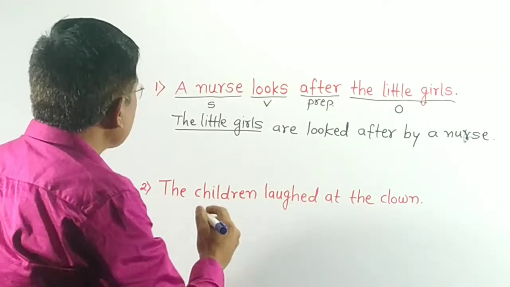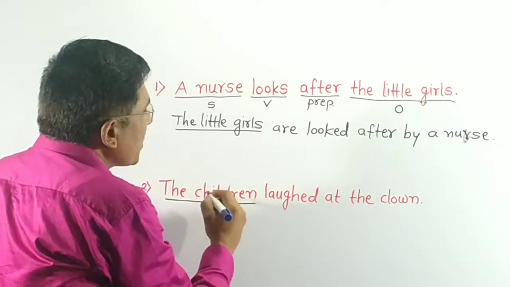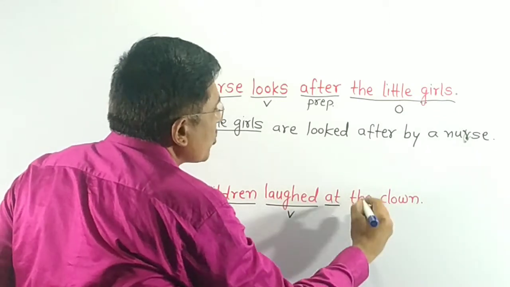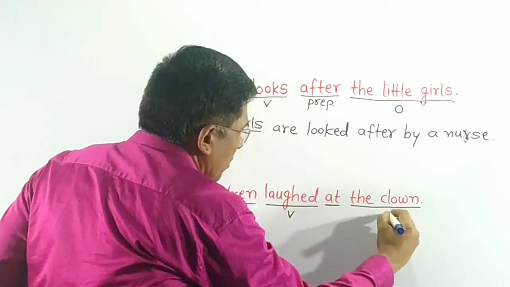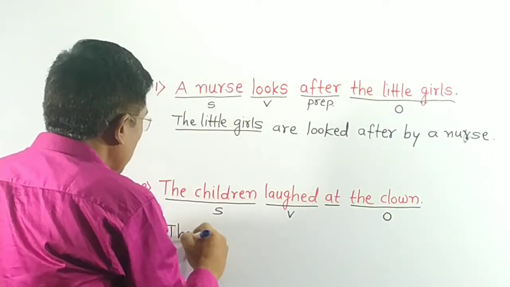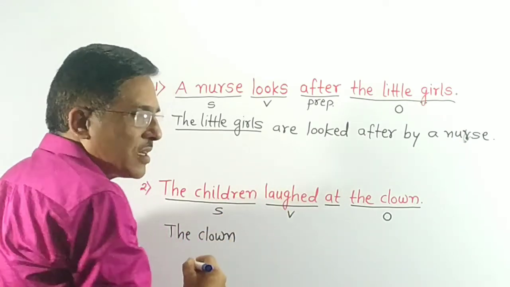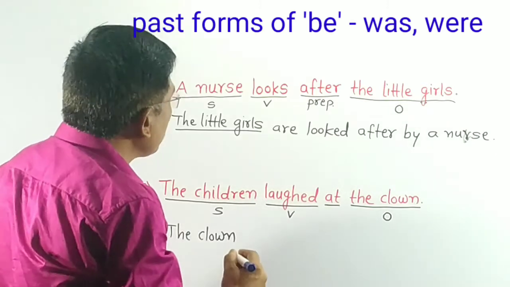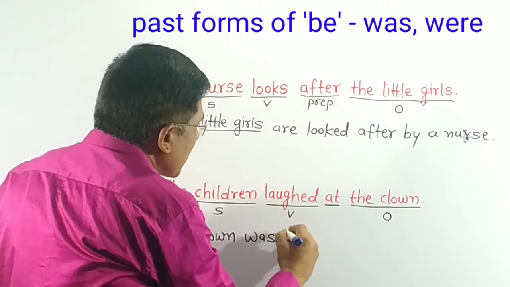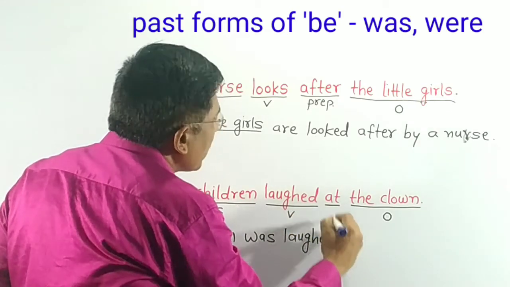Now see the next example. The children is subject, laughed is verb, at is preposition, the clown is object. Take the object in the beginning. The clown. Past tense is there. Take the past form of be. The clown was. Past participle form of the main verb, laughed.